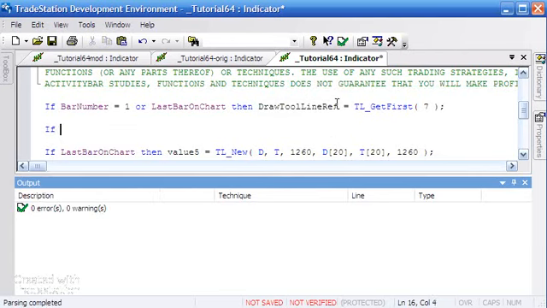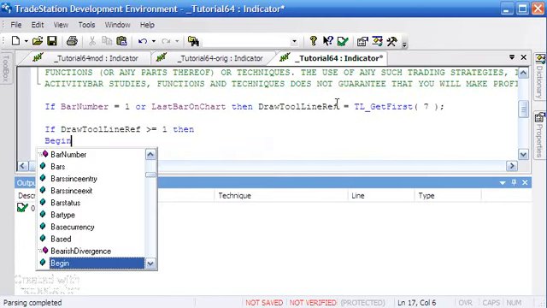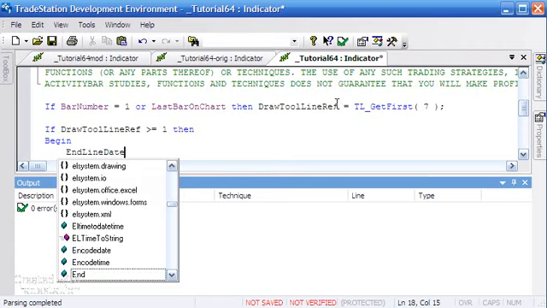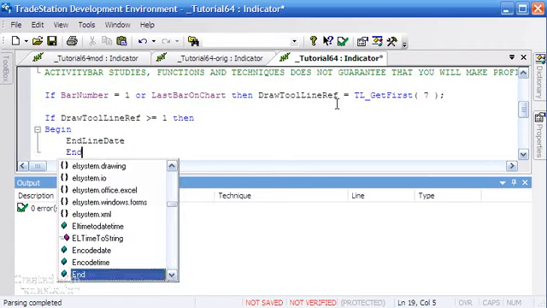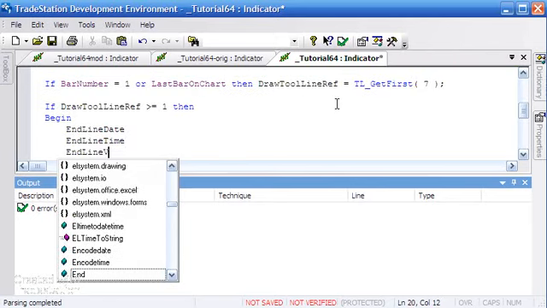So we're going to say if this is greater or equal to 1, then begin. And we're going to use several variables here, and I'll just create them as we go along. So we're going to call one of them end line date. Next one's going to be end line time, and then end line val.